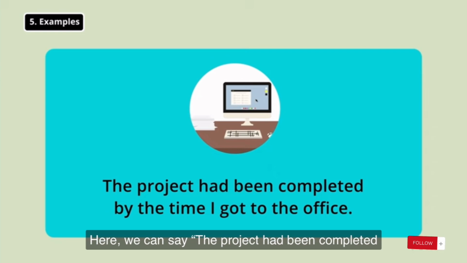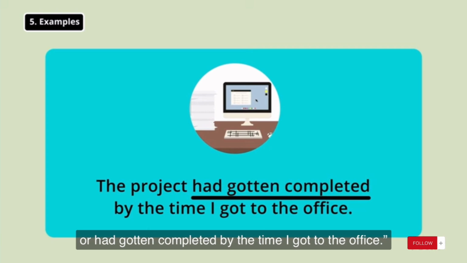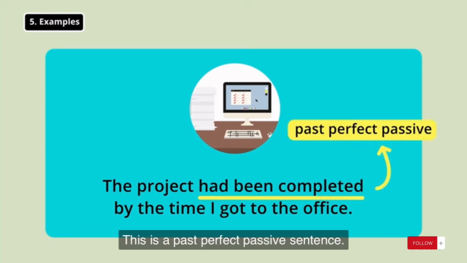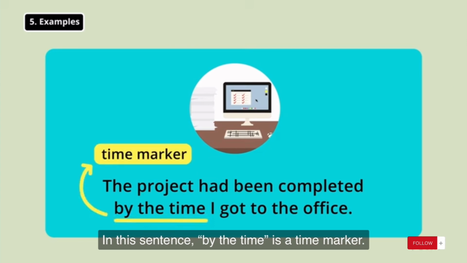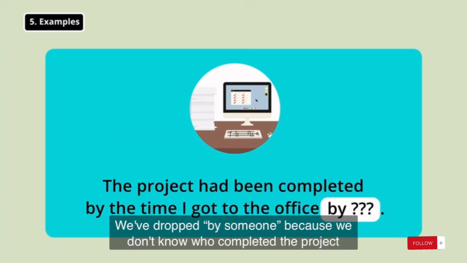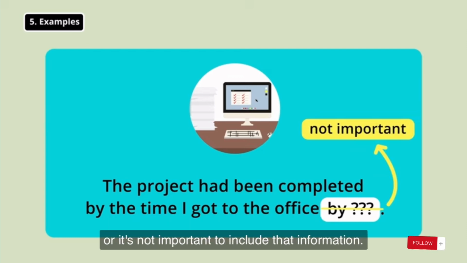Here we can say the project had been completed or had gotten completed by the time I got to the office. This is a past perfect passive sentence. In this sentence, by the time is a time marker. We've dropped by someone because we don't know who completed the project, or it's not important to include that information.